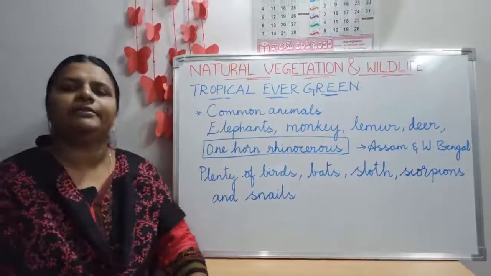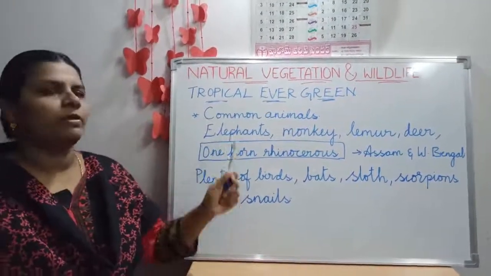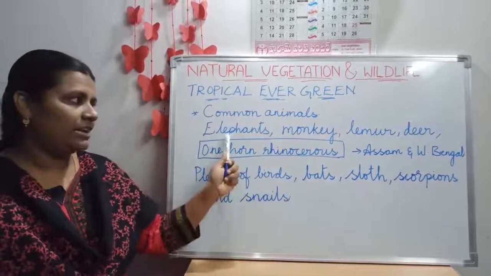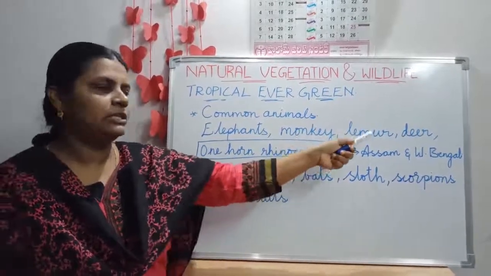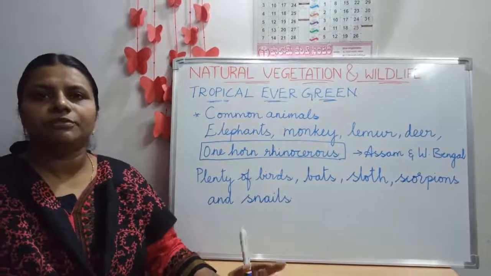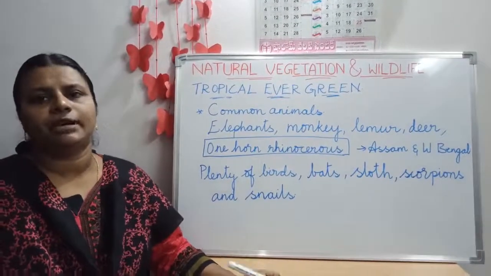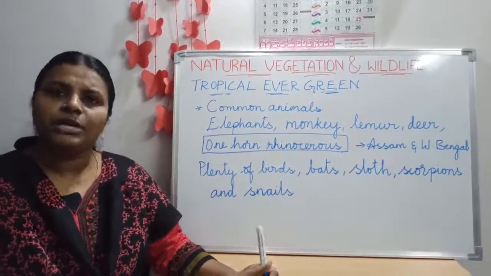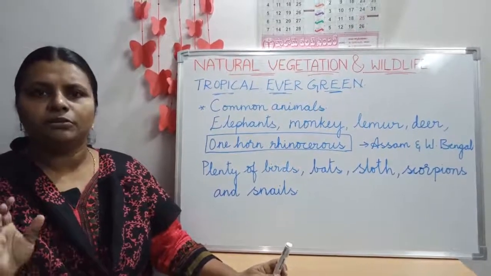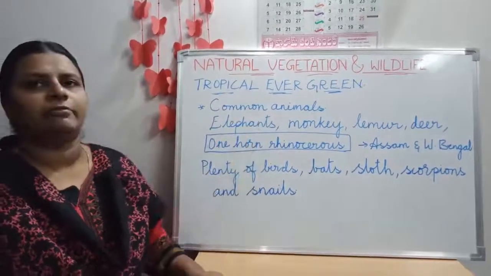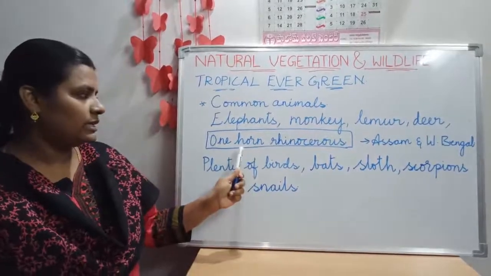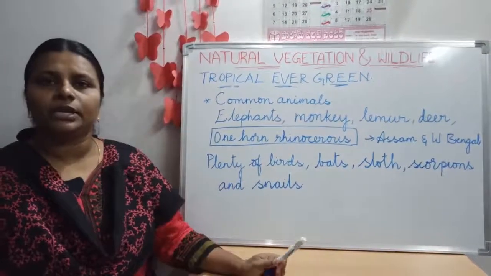Children, in the tropical evergreen forest, you can find some common animals. What are those? Elephants, monkeys, lemurs, deer. These are the animals that can withstand a lot of warm and wet climate. And there is one unique animal, children, which is sustained only in this kind of environment. You know what? That is the one-horned rhinoceros.